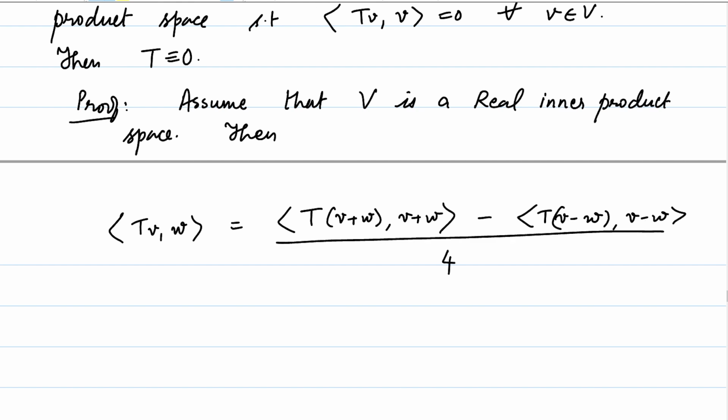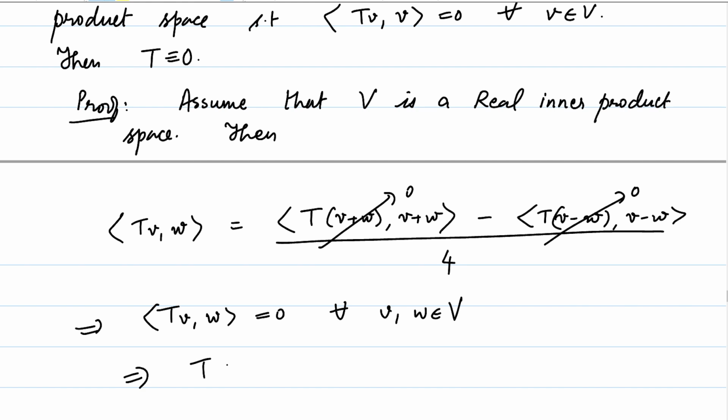By using the self-adjointness of T, this will follow, and the two quantities on top both are going to be 0, because they are of the type TV comma V. That would imply that the inner product of TV with W is 0 for all V comma W in capital V, and by a very similar argument as earlier, this concludes that T is identically equal to the 0 vector.